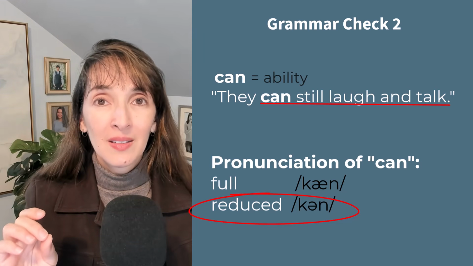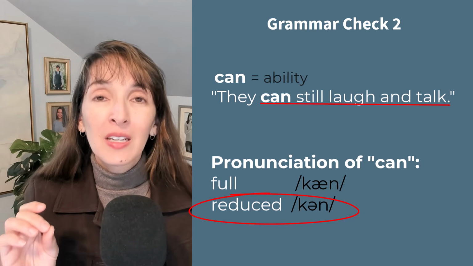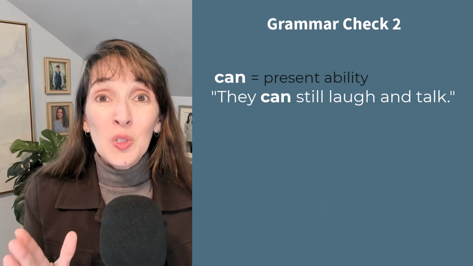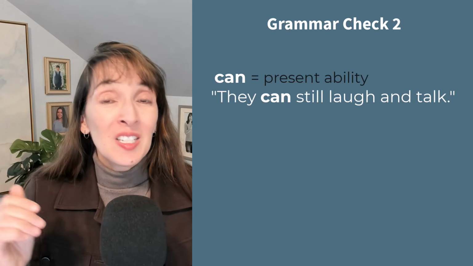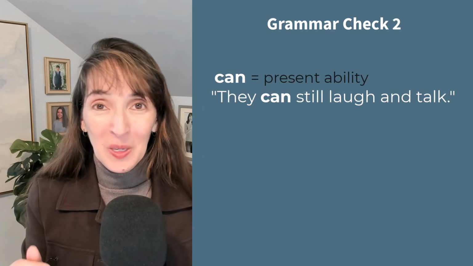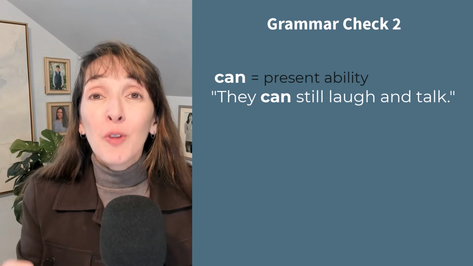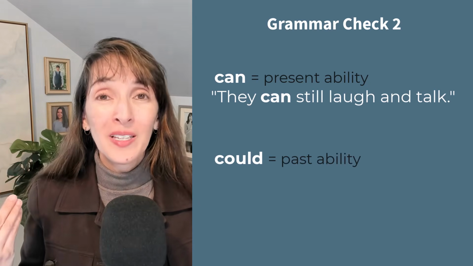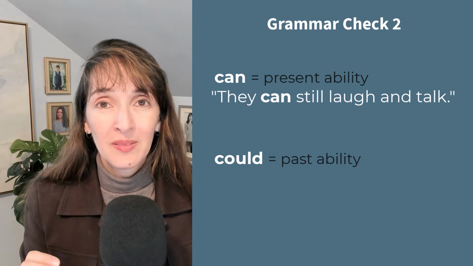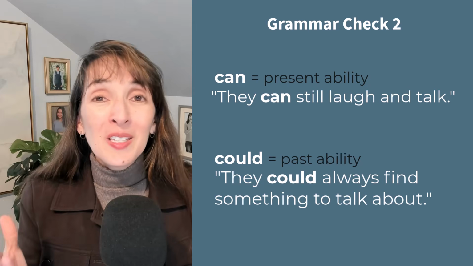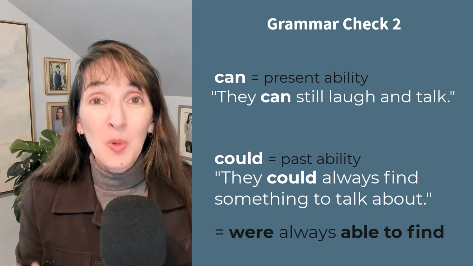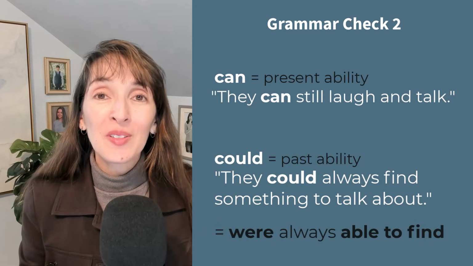Can laugh, can talk. This story is being told in the present tense. The friends can still laugh and talk the way they used to. If we want to talk about past ability, we use could. They could always find something to talk about. This means they were always able to find something to talk about.